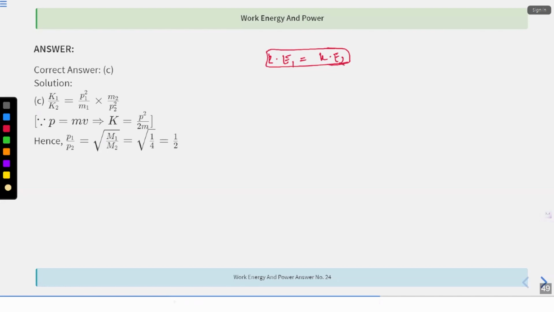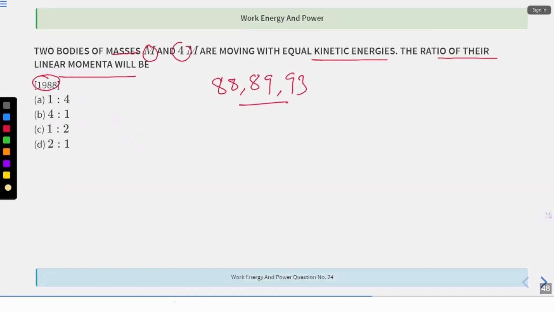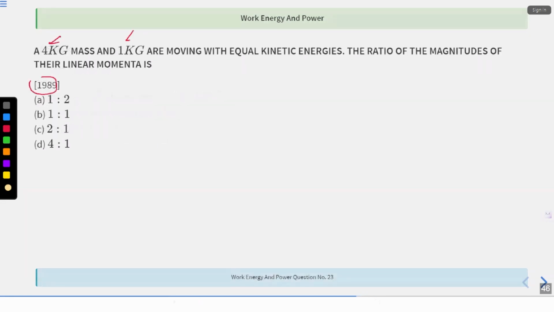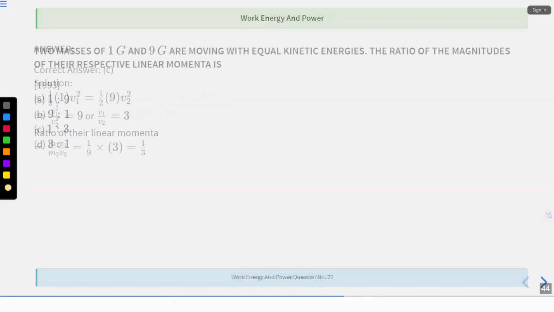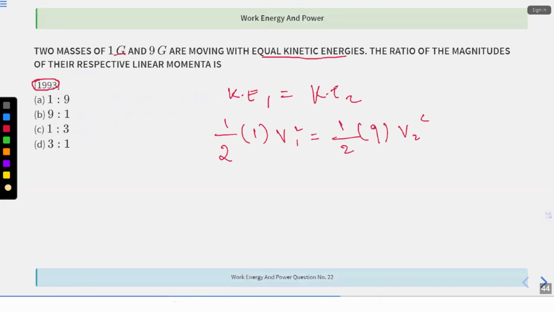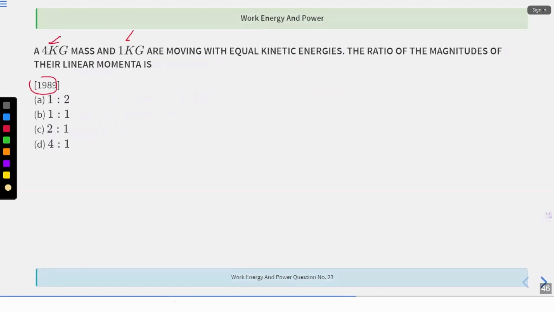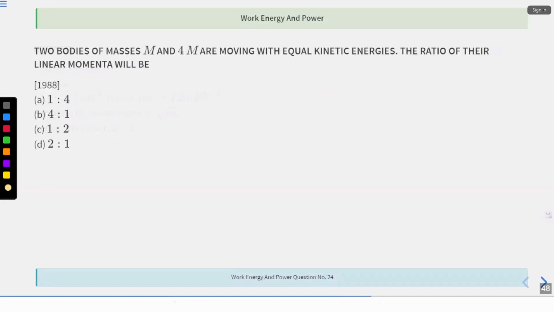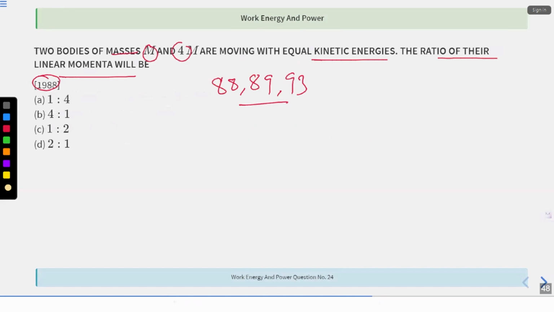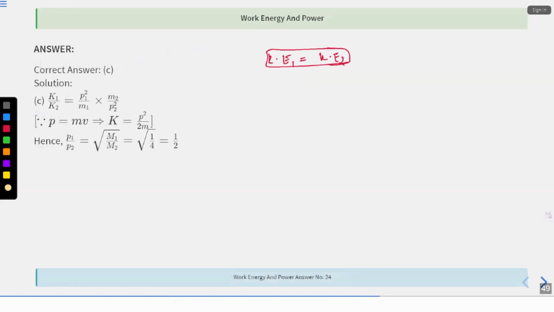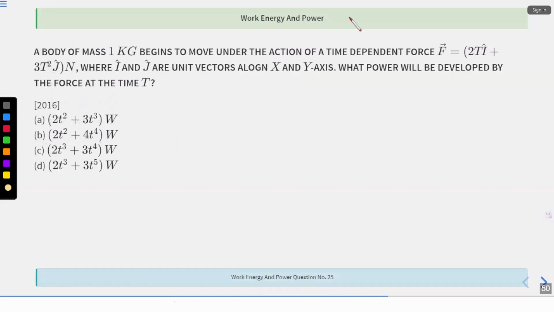So I hope this question is clear. Because these 3 questions are already same. If you can take a pause and just mention these questions, everything is same. First it was 1 gram and 9 gram. Then it was 4 kg and 1 kg. And then this is m and 4m. That's all. Solutions are same. Let's move to the next question.